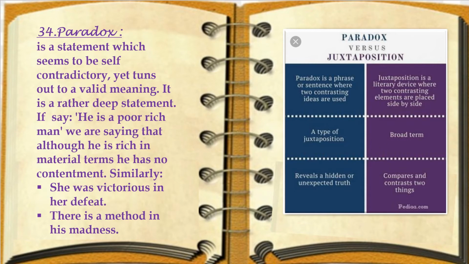So paradox is a type of juxtaposition, as you can make out from the word juxtaposition, that the words are placed one beside the other, position is there. It is a broad term, juxtaposition, so we are learning it along with paradox. Next, paradox reveals a hidden or an unexpected truth. Means there is a hidden meaning for using those opposite words in the same sentence. Whereas juxtaposition compares the contrast of two things. So we have to remember these two things in the same manner: paradox and juxtaposition.